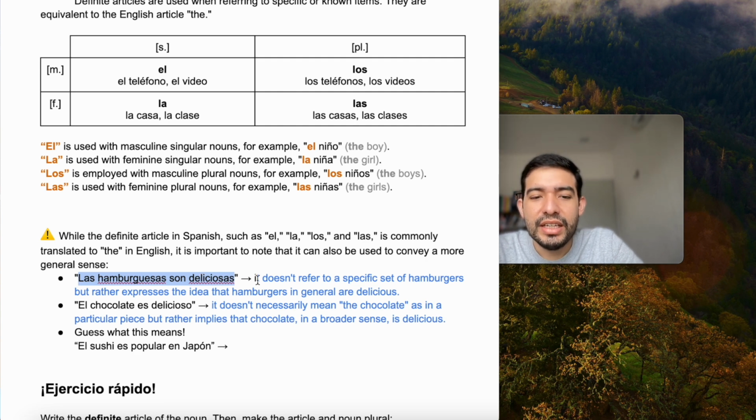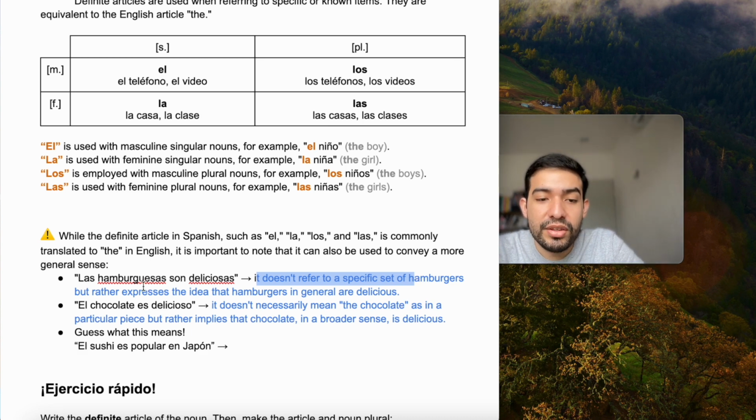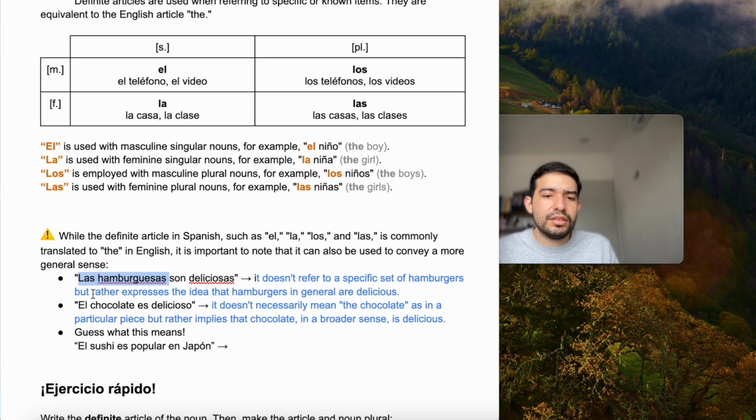No. It doesn't refer to a specific set of hamburgers, right? We're not saying the burgers, but rather expresses the idea that hamburgers in general are delicious, right? So, las hamburguesas would not translate as the burgers, but just as burgers. Burgers are delicious, or burgers in general are delicious.